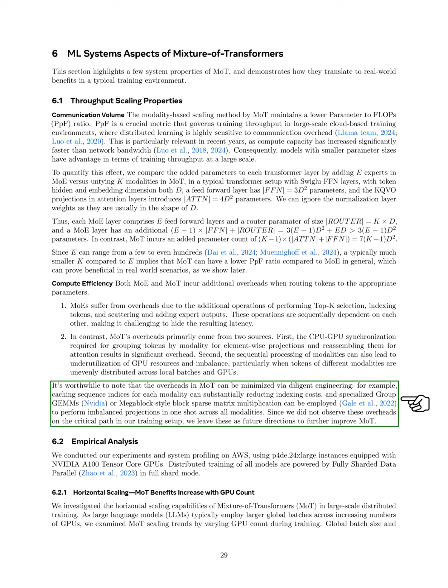However, we can reduce these overheads through careful engineering, such as caching sequence indices and using specialized matrix multiplication techniques. We plan to explore these improvements in future work. For our empirical analysis, we conducted experiments on AWS using powerful GPU instances.